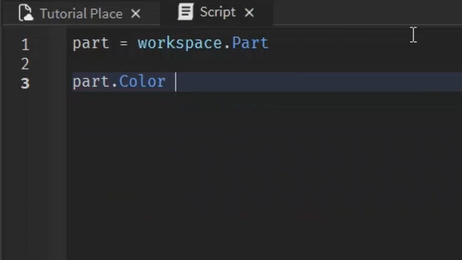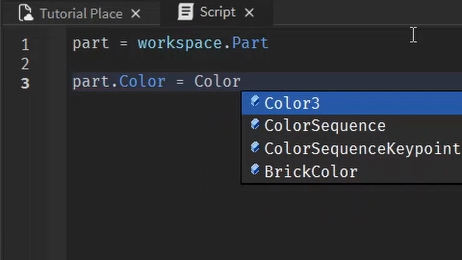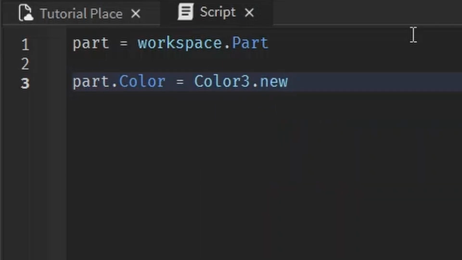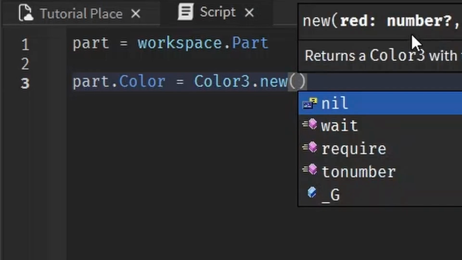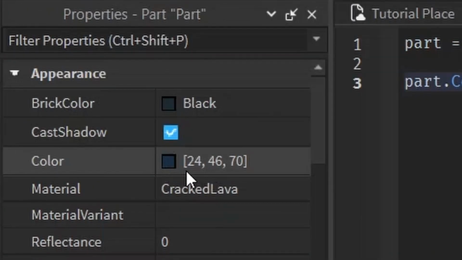So now we can just write part.color to change the color equals, and it takes in a Color3 dot, and then you write dot new, and this is how we are able to change the color. And then you put in parentheses, and we're going to write 3 values. The first value is a number for how much red, the second one is going to be for how much green we want in the color, and then the last one is for blue. This color has 24 red, 46 green, and 70 blue.